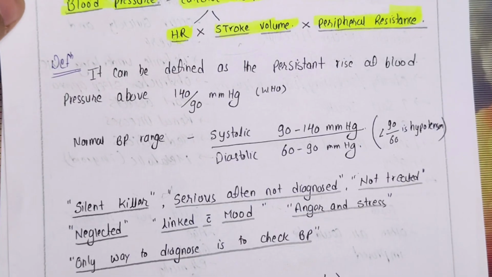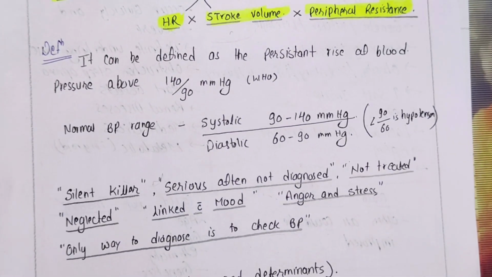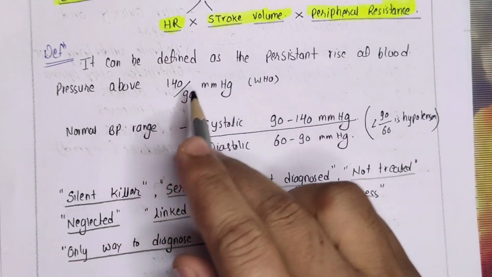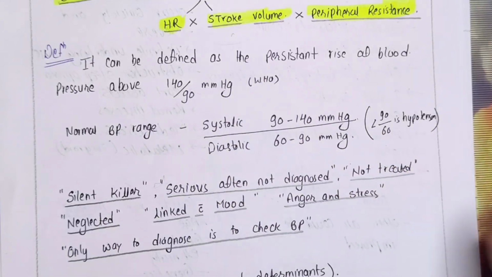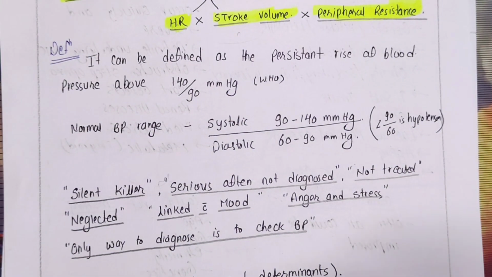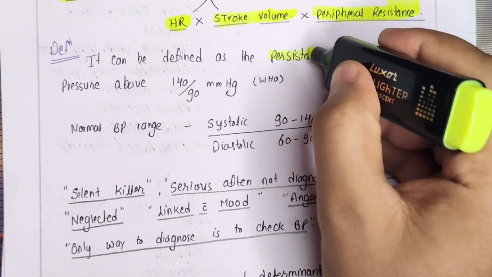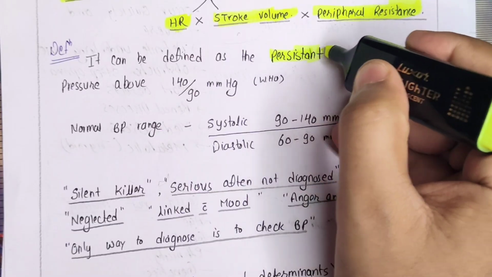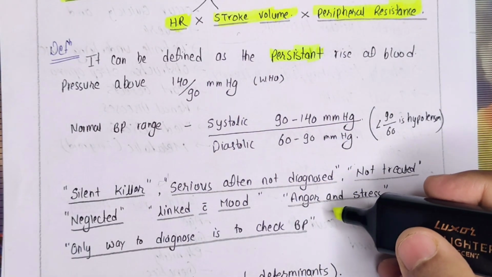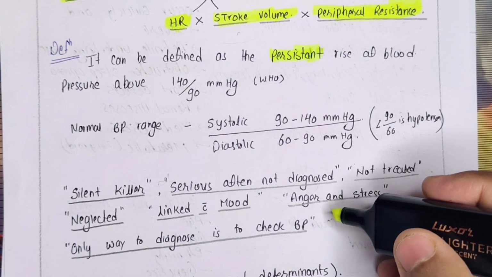What is blood pressure? Now we will go to the definition with this background. Blood pressure can be defined as the persistent... So here what is an important point? Persistent. Like you see, if I go running or do some physical exercise, my BP will go up. It's usual, but after some time it will be normalized.